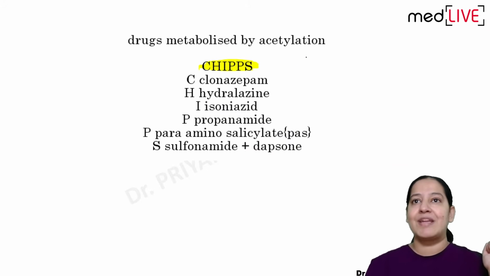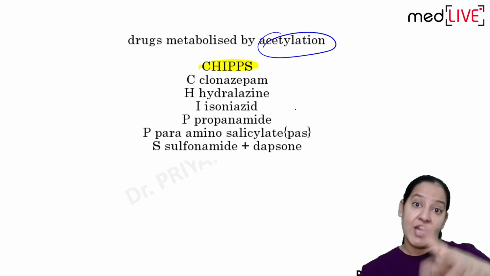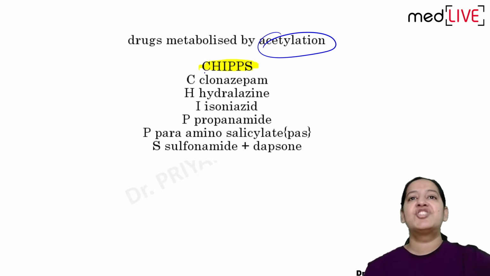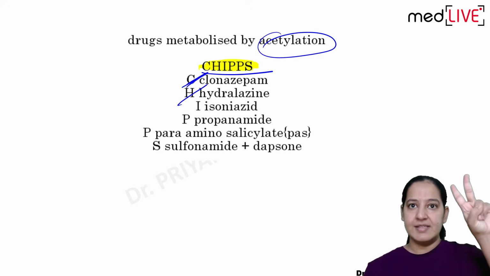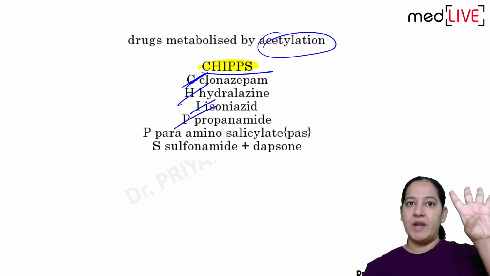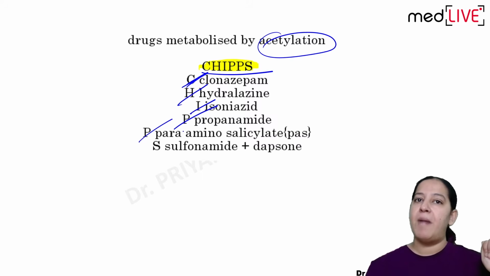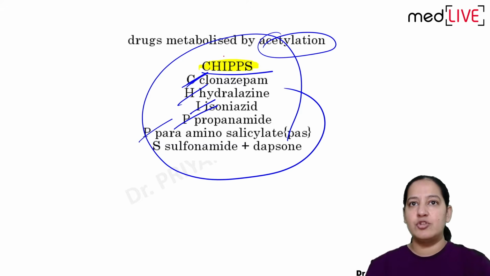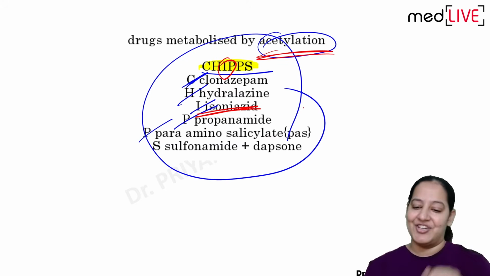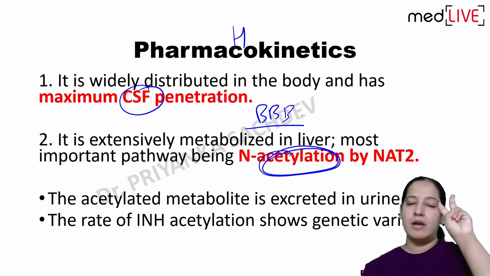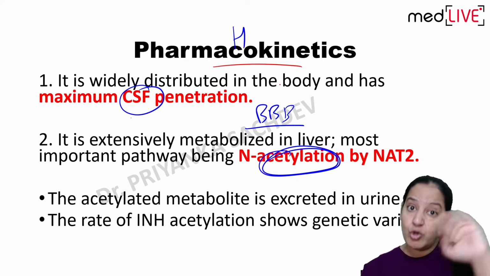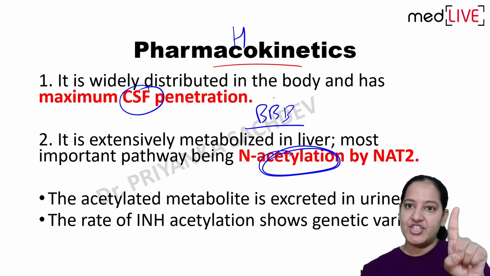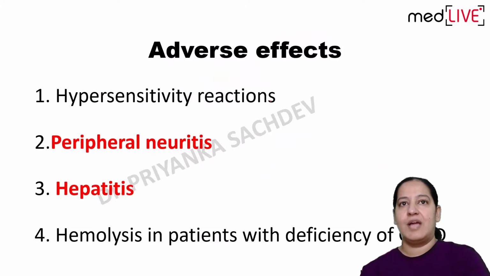So what all drugs are metabolized by acetylation? In general pharmacology, I have taught you this topic. The mnemonic is CHIPS. C clonazepam, H hydralazine, I isoniazid, P procainamide, and another P PABA and dapsone. So CHIPS is the mnemonic. The I of CHIPS is isoniazid. So isoniazid is one of the drugs showing acetylation. The two important points among pharmacokinetics on which MCQs usually come: it shows CSF penetration and it is metabolized by acetylation.